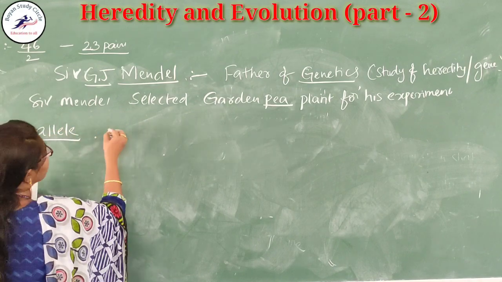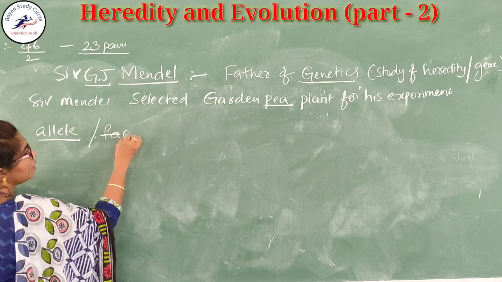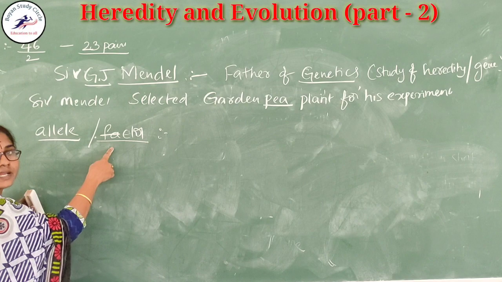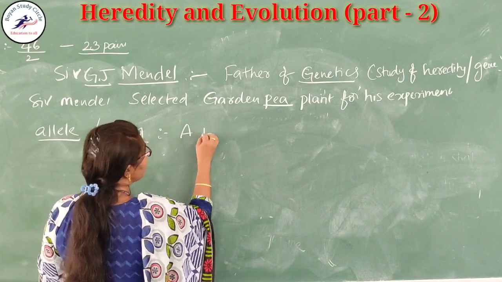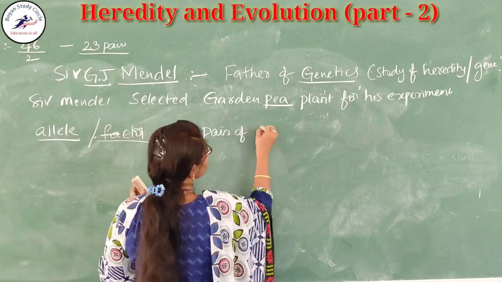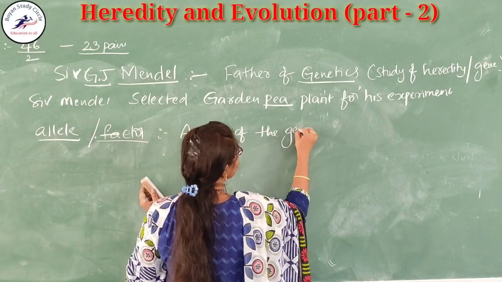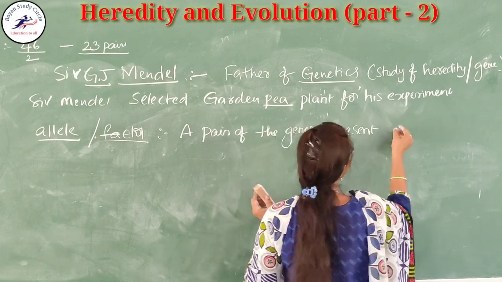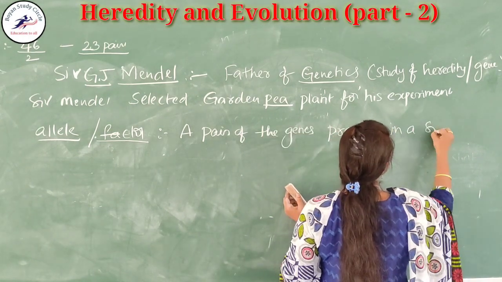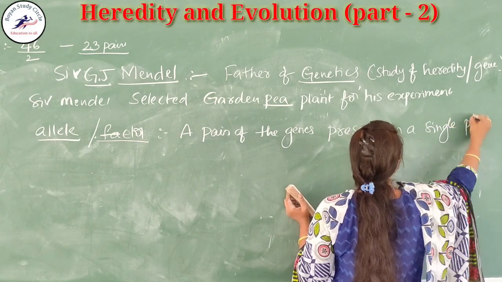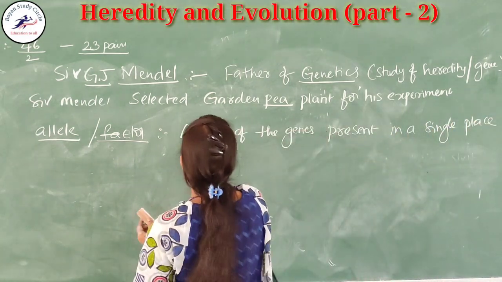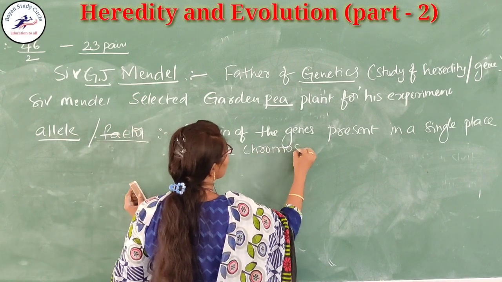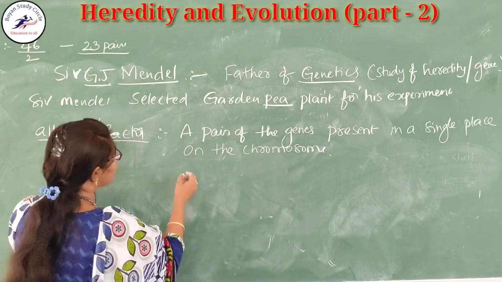Allele means, and it is also called the factor. This factor is named by Sir Gregor John Mendel. A pair of genes present in a single place on the chromosome is called the allele.